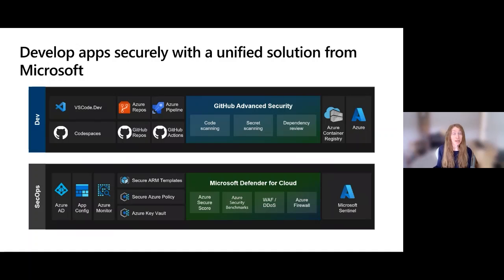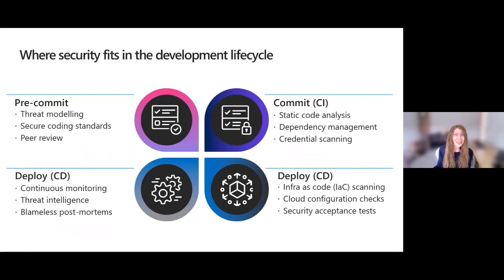And if you think about the applications themselves, web application firewall and distributed denial of service detection, leverage those controls, and then Azure Firewall. So all these here are kind of inside Defender for Cloud. It does offer some management capabilities for firewall policies as well, benchmark, secure score. You can do a lot of that straight from inside Defender for Cloud, and even Azure Policy, right? You can manage some elements of that from Defender for Cloud. And then Microsoft Sentinel gives you an overarching view of everything happening within the environment, so you can do something about it.